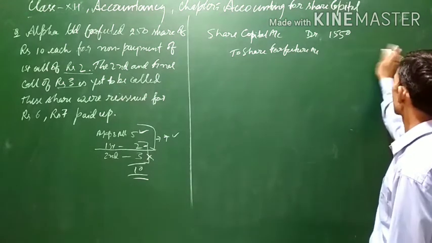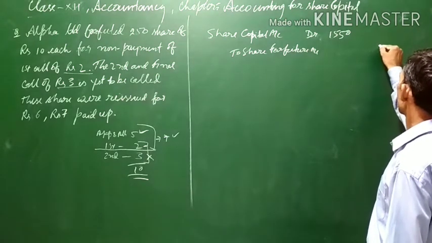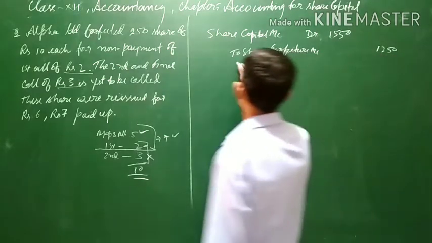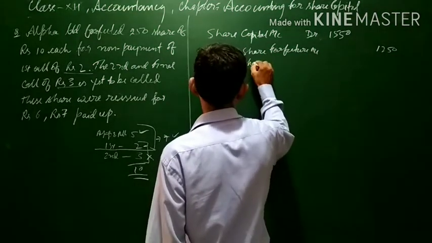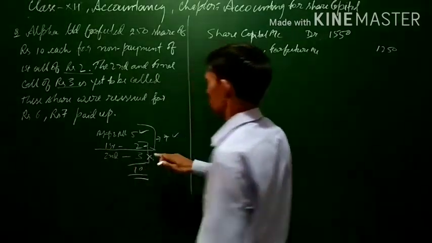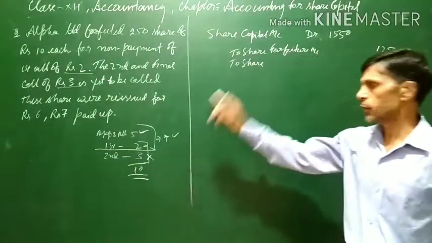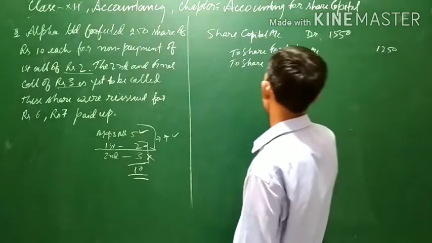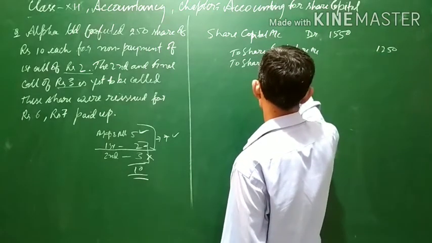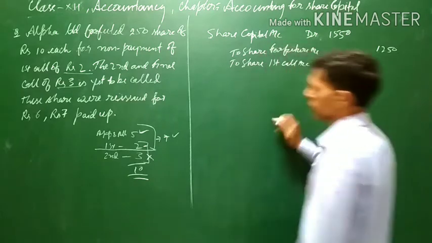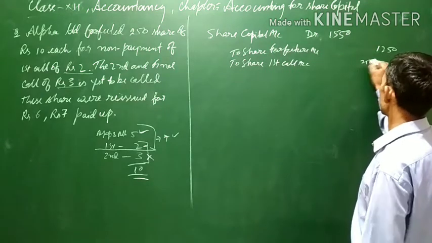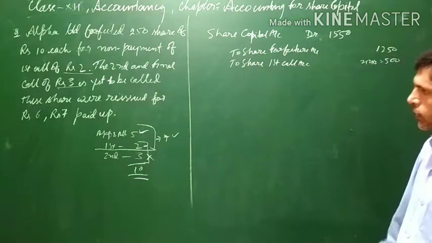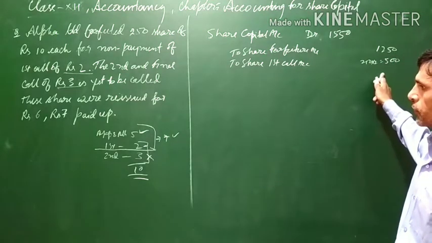It will come to 1250. And to the share first call account, the amount which has not been paid will also be credited. The amount will be 250 into 2, that is, 500.